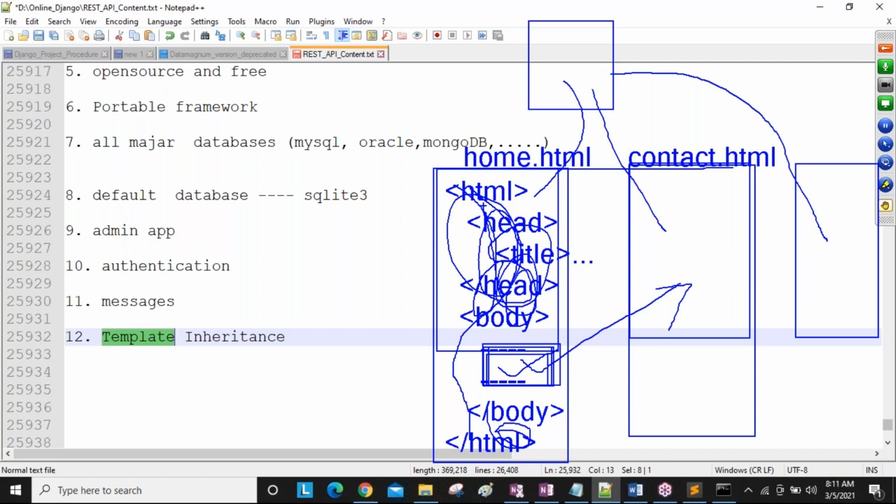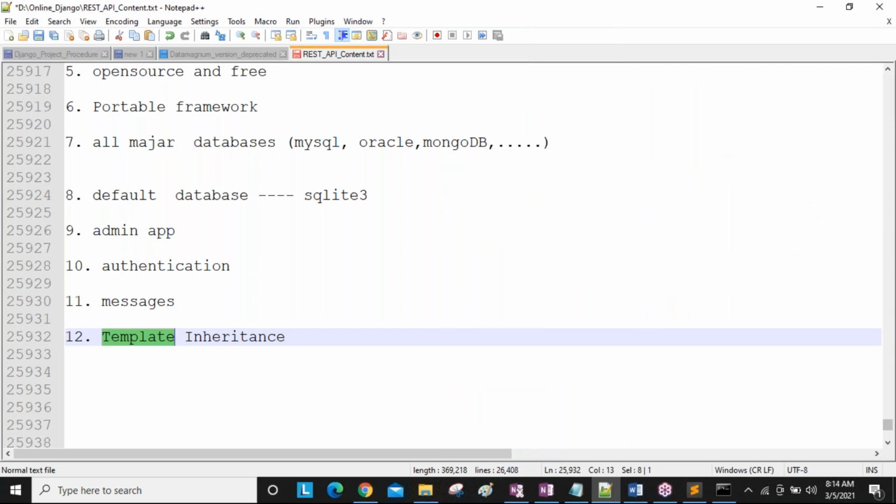This is a very important concept, guys. In real time, you will definitely be using this one. So Django provides this template inheritance. It means the existing HTML code can be used in n number of HTMLs.